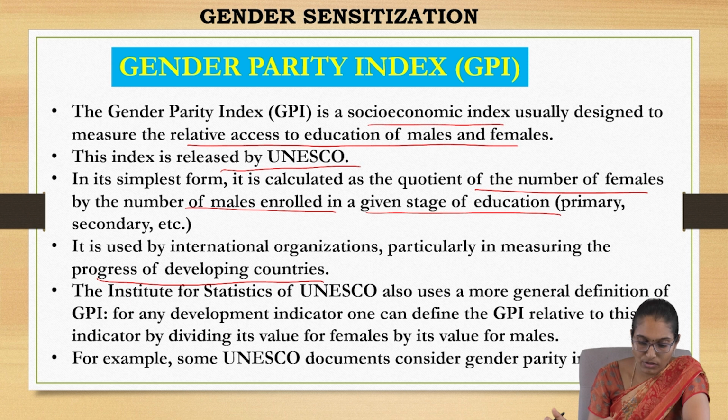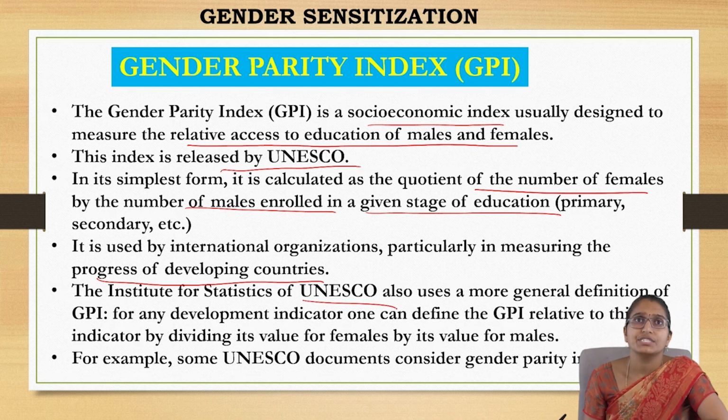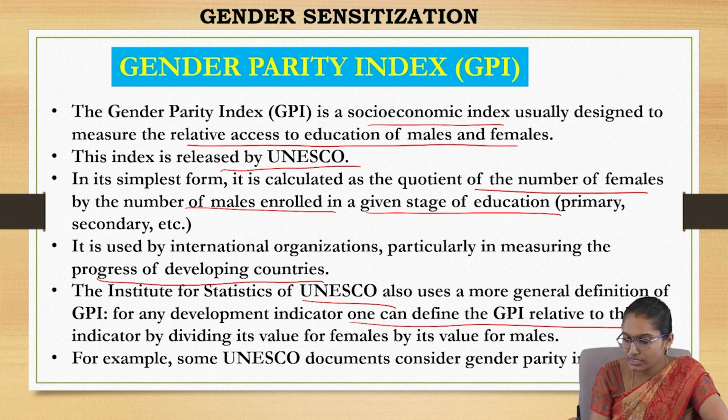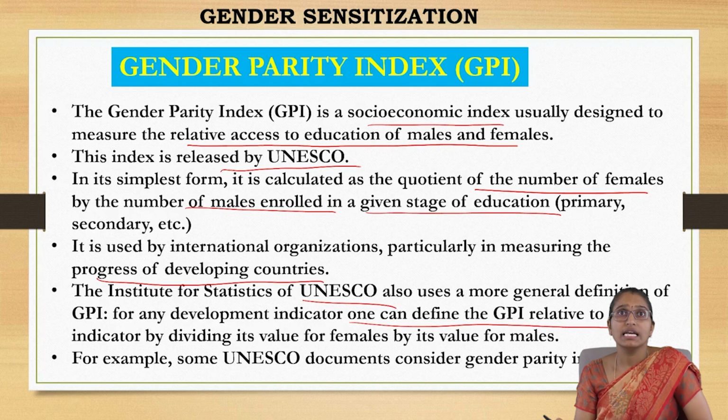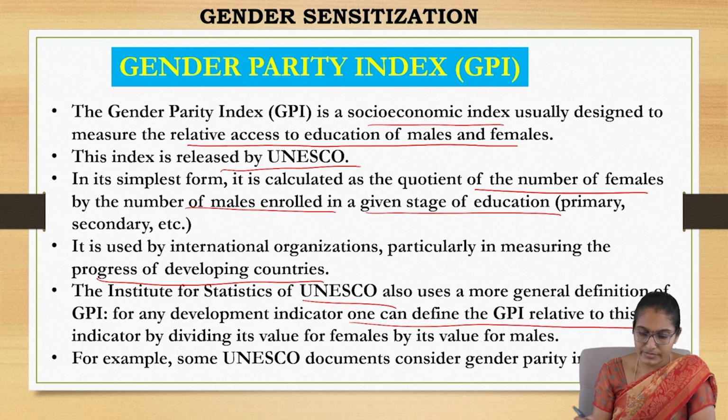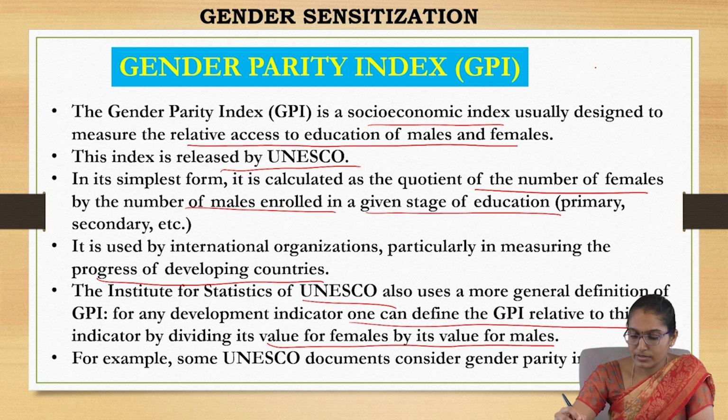The Institute of Statistics of UNESCO also uses more general definitions of GPI. For any development indicator, one can define GPI relative to this indicator by dividing its value for females by that for males.